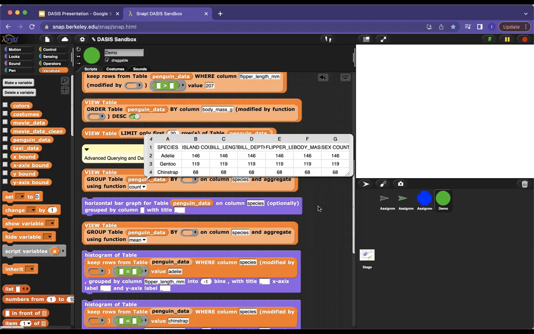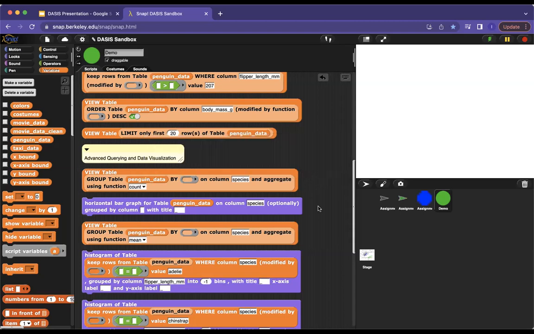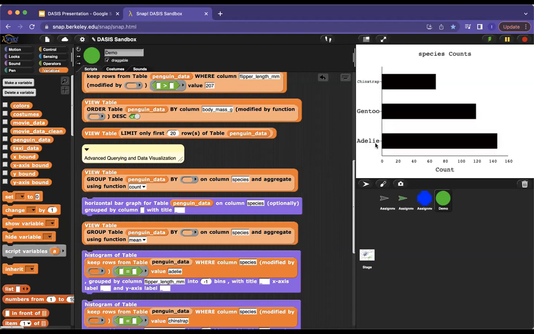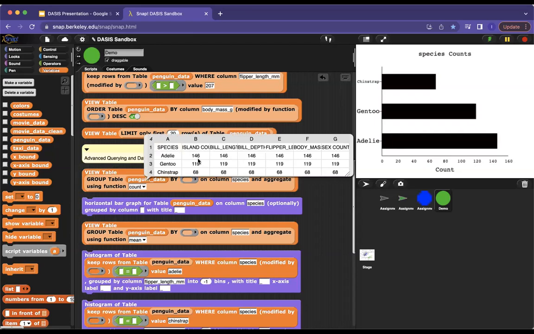We got the count of the species, but a more intuitive way, especially for students to see that, is if we have a data visualization. So here we're going to make a bar graph using the penguin data, and we're going to go on the column species. All of that grouping that happened here, they don't have to put in as input to this data visualization block. They can just provide penguin data and species. That's all they need to see this. And we can see that exact same distribution. If I click on this group table again, we can see that the Adelie are 146, the Gentoo are 119, and the Chinstrap are 68.